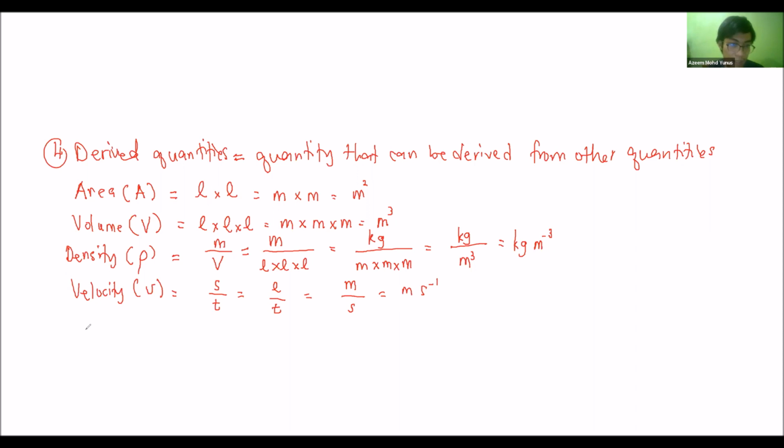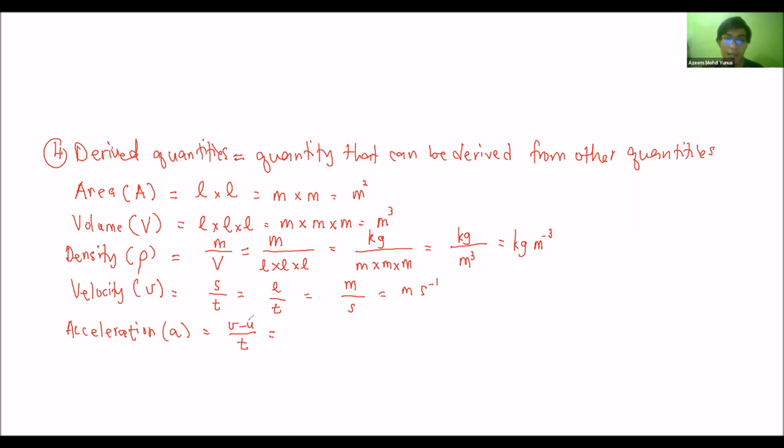Next is acceleration. Small a, the formula is v minus u over t, but in this case, v and u have the same unit. If we have the same unit, then we can add or subtract. That is the rule for addition and subtraction.